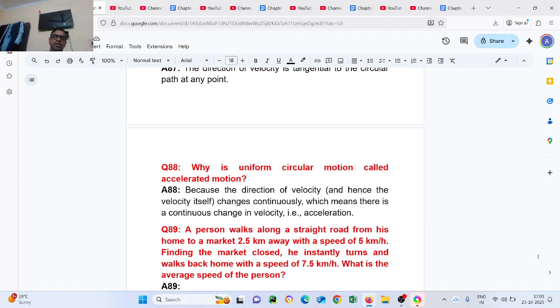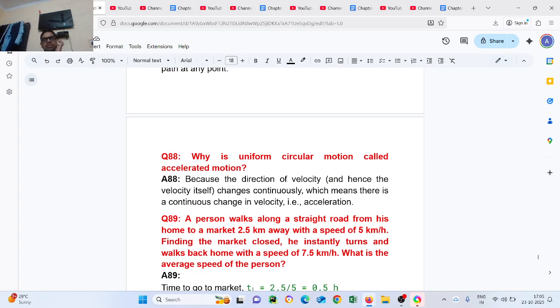Question number 88. Why is uniform circular motion called accelerated motion?